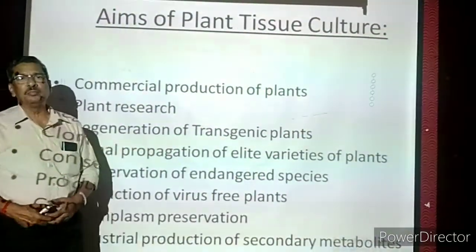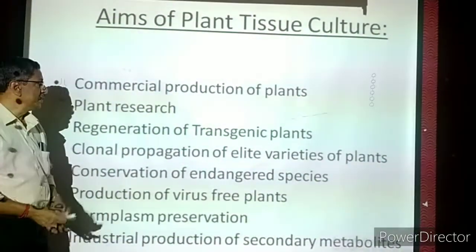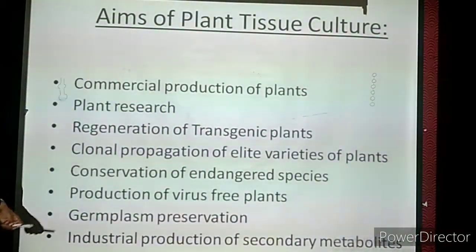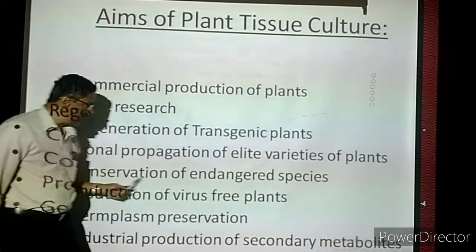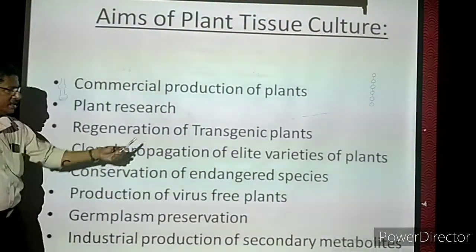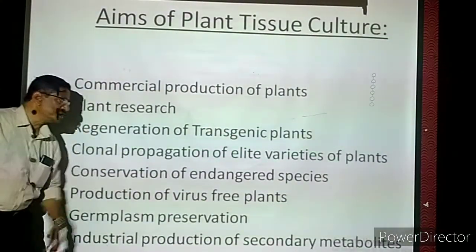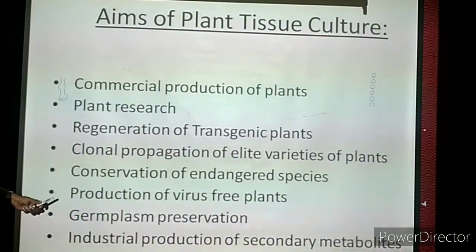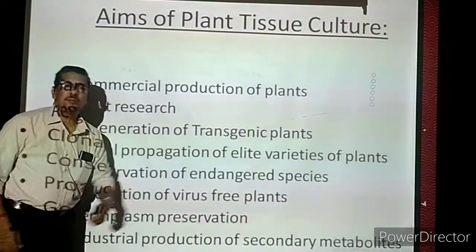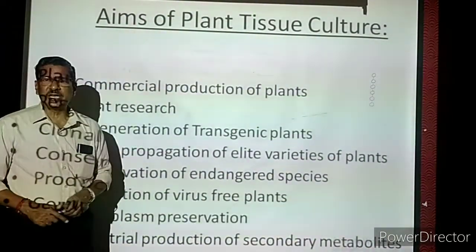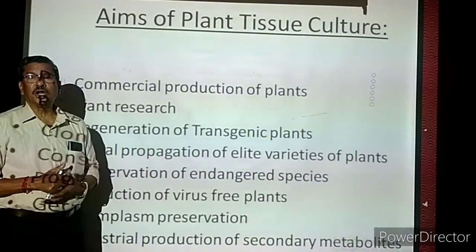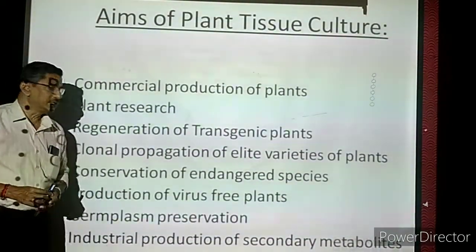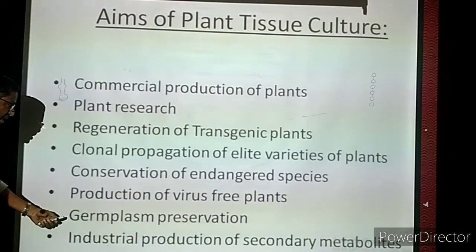But we have to make them multiply much faster. That could be possible by plant tissue culture. There is only conservation. We have to bring back once again the normal population of the species. That is called the conservation of endangered species. Production of virus-free plants. Now with plant tissue culture technology, plants can be produced newly which are not at all affected by virus. That is called virus-free plants.